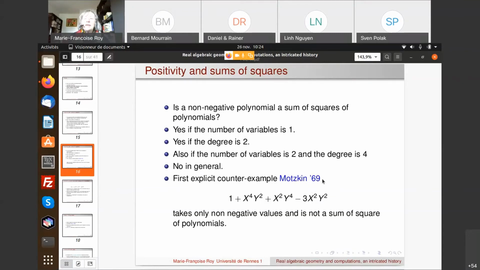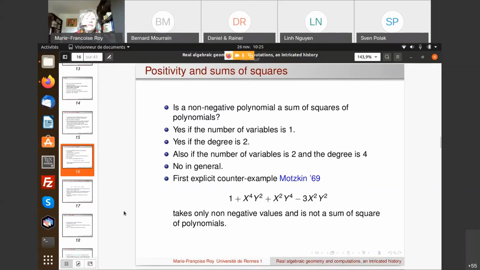It was known in Hilbert's time already that it was not possible to express any non-negative polynomial as a sum of squares of polynomials, but there were no explicit counterexamples. And there is in fact a very simple one, which is due to Motzkin. And you see this is a polynomial of degree 6 in 2 variables, so it's the next case here, and this is not a sum of squares.